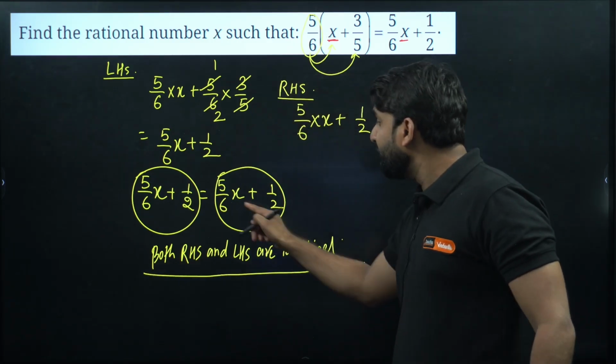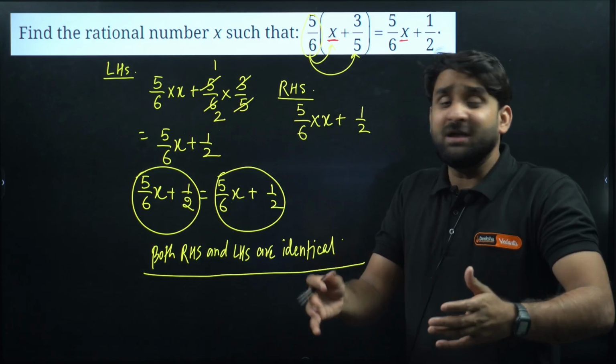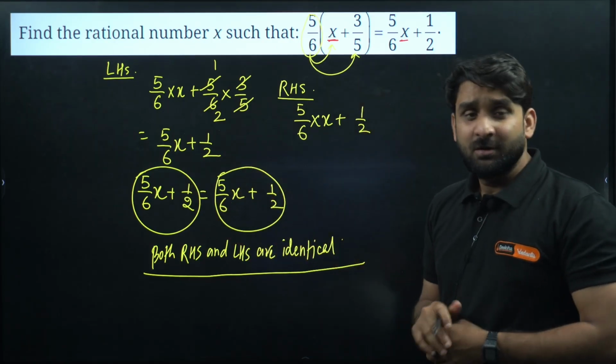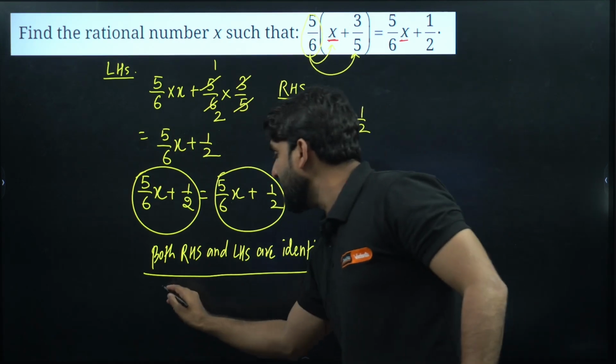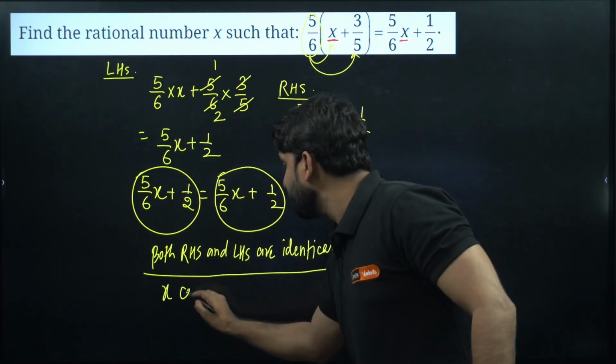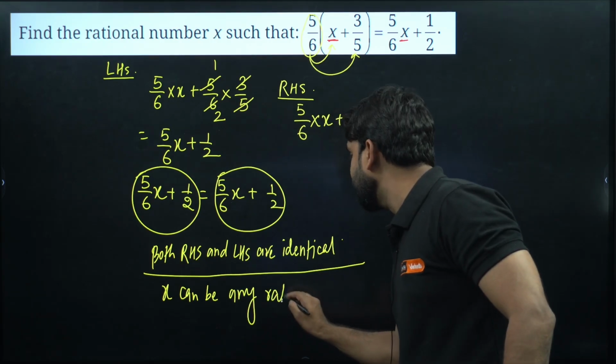So what should be the value of x? X can be anything. At any value of x, both will be satisfying to each other, because this equation and this equation are exactly identical. So my dear champion, x can be any rational number. This is the answer.